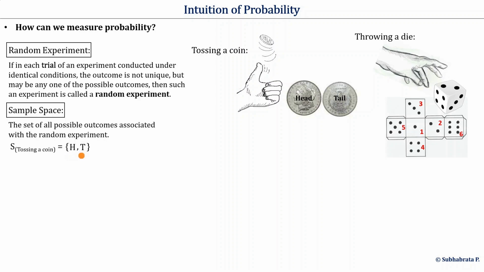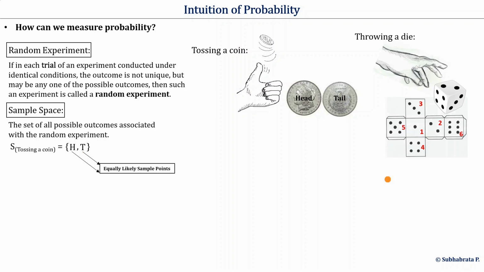Each of these distinct outcomes in a sample space we call sample points. These sample points in a sample space we call equally likely if no outcome is more likely to occur than another. That means here we say head and tail are equally likely to occur when the coin is fair. There is no chance that any sample point out of head and tail can be preferred.